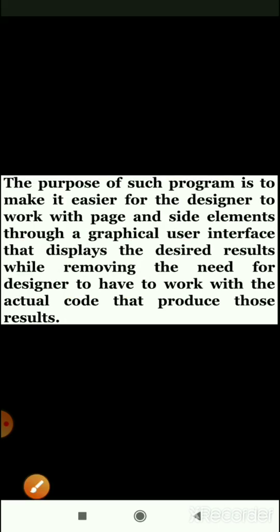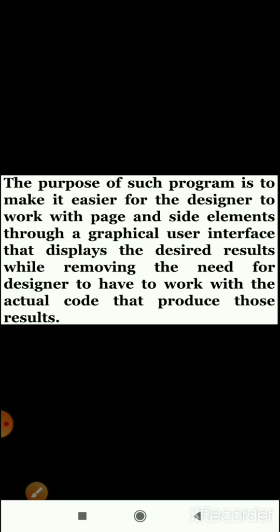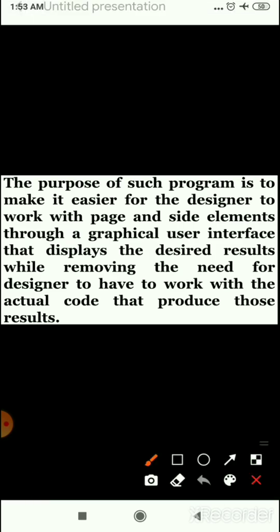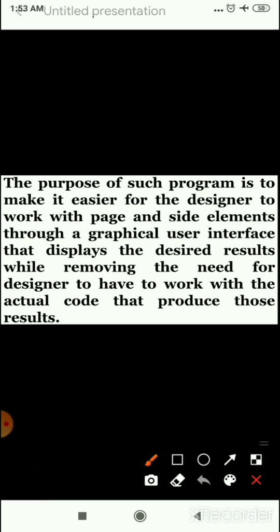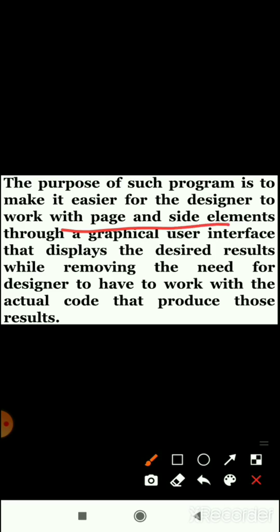The purpose of such a program is to make it easier for the designer to work with web pages and websites, and because of that, children, the designer has no need to directly connect to the actual code that produces those results. Okay.